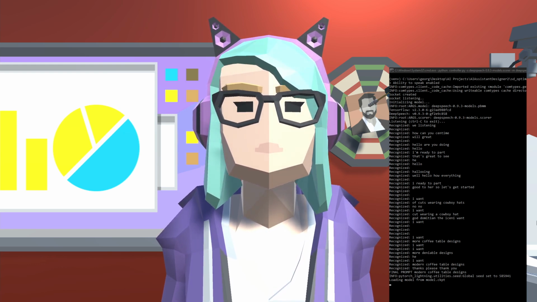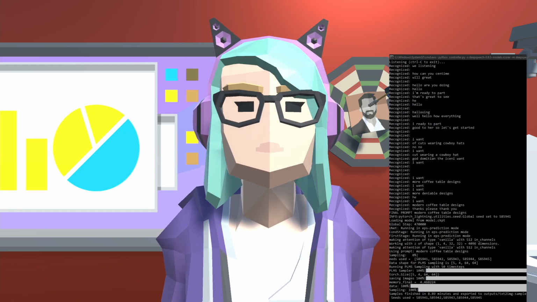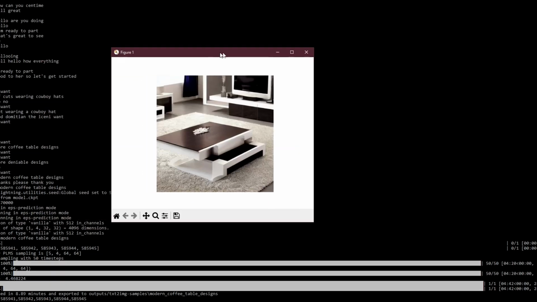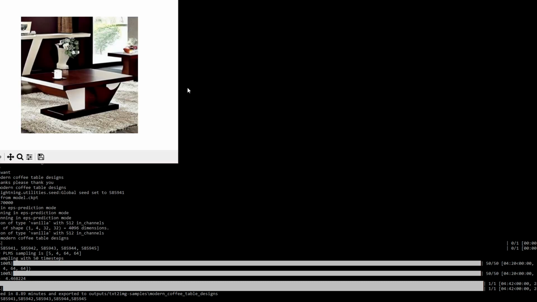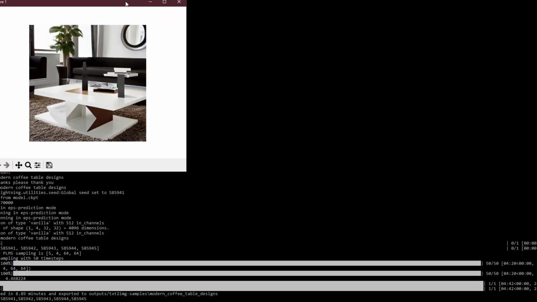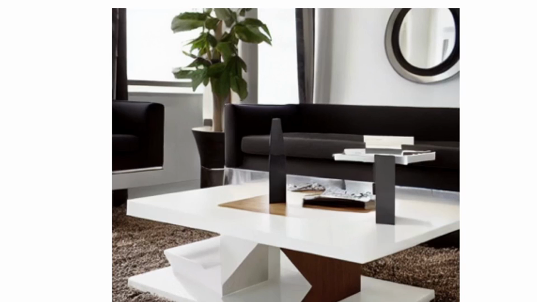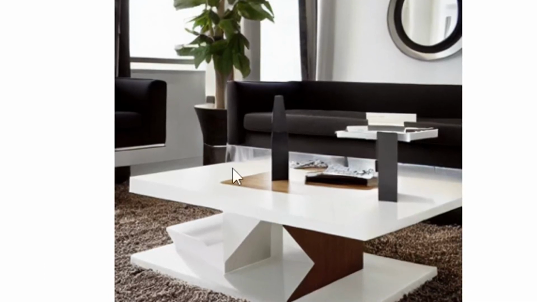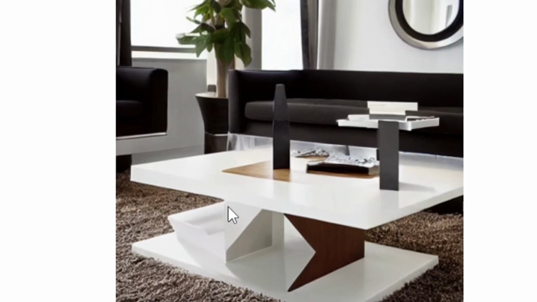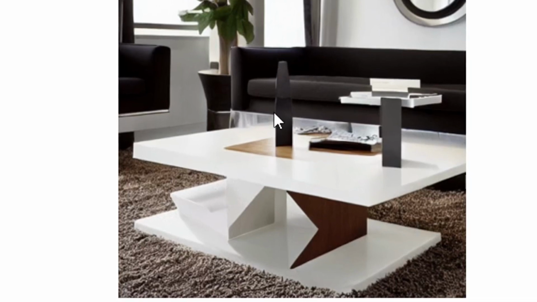Let's see what we get, alright? Yeah, let's go. Alright, this looks interesting. It's modern, it's a coffee table. Let's see the next one. This is trash. These flowers. Oh wow, this is something entirely new. You see, you can use that as your initial design for a coffee table. Then you can adjust this in Adobe Illustrator or Photoshop or another software, and you can actually create some decent designs of coffee tables.